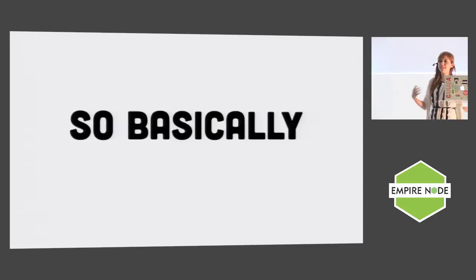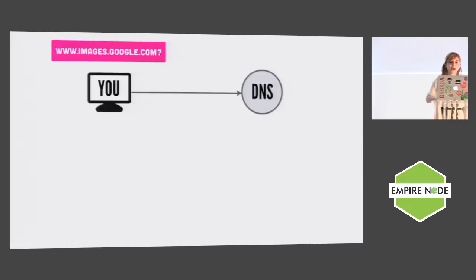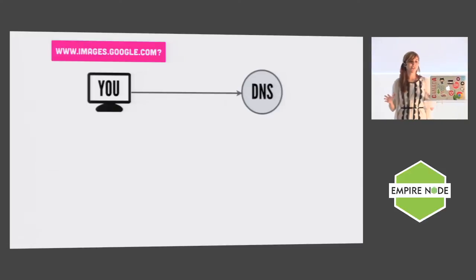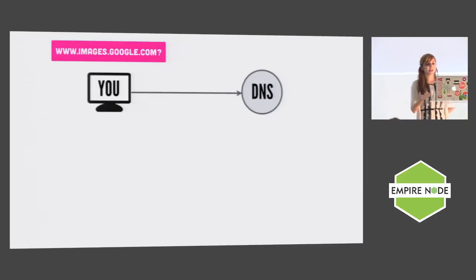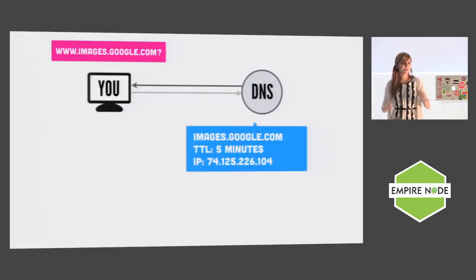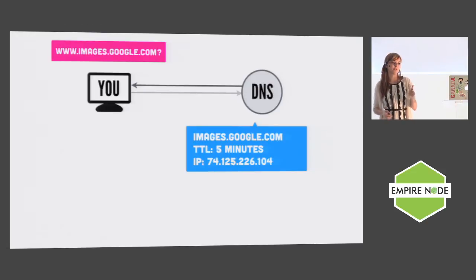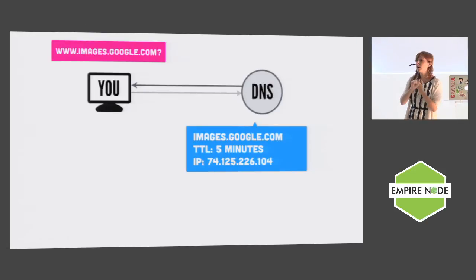All right, so let's talk about DNS and how it works. At the top level of the entire conversation, you have your browser, and when you're asking for a URL, like images.google.com, you're going to hit a DNS. And this DNS is going to respond with 2 things. It's going to echo back your question so that you know you're getting the right answer, because your browser is probably going to make like 50 different DNS requests at a time. And then it's going to give you 2 pieces of information for that URL. It's going to give you the TTL, and I'll go into painful details about that later because it's a pain in the ass, and the IP of that resource. That's all it does. 2 pieces of information, really small message.